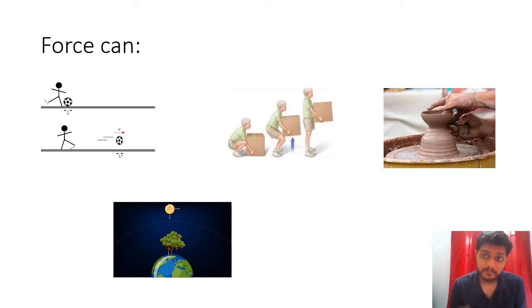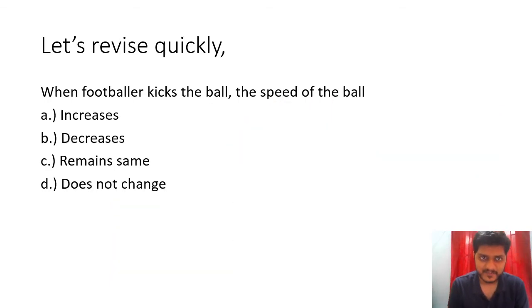What if a potter is making vessels out of clay? He is deforming or reforming the shapes so that he can give the clay a complete or perfect shape. Also, the common example of the apple falling on Newton's head is a type of gravitational force. So forces can do multiple things, whatever we see in our daily life.